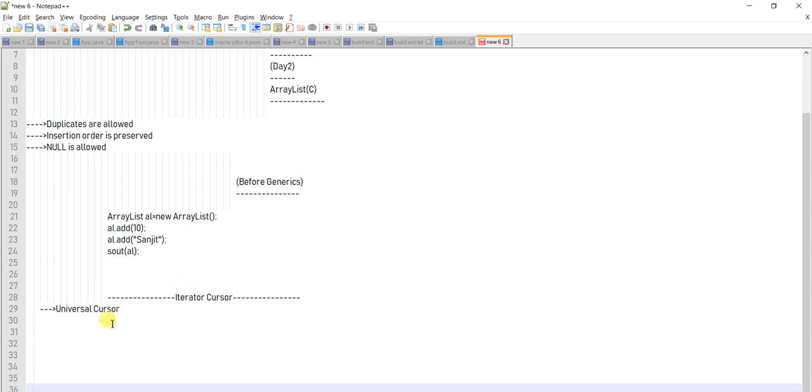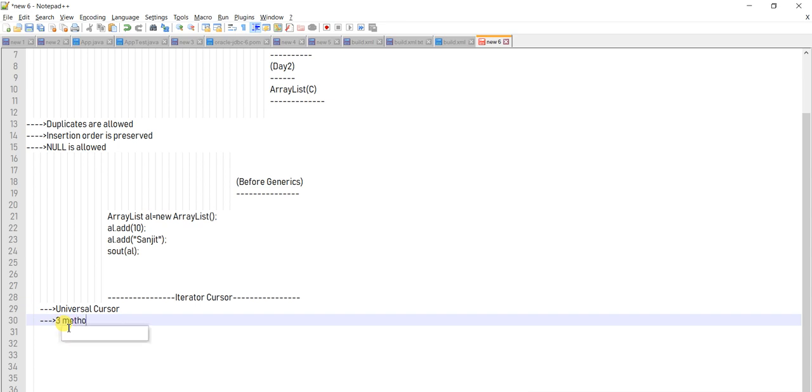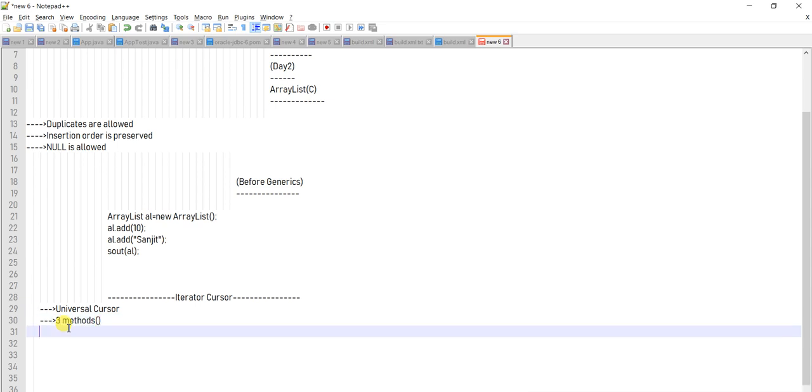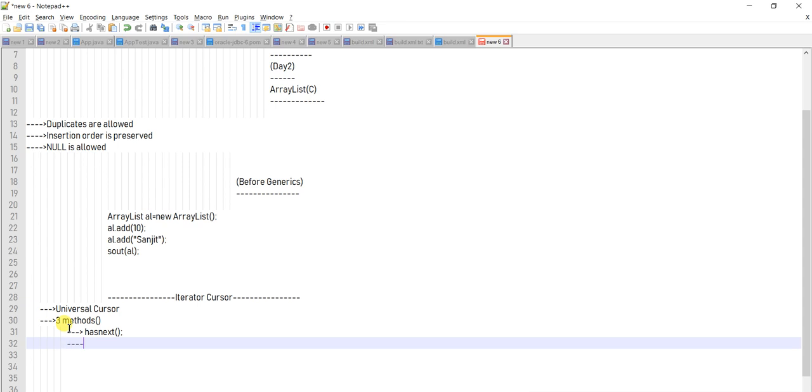Iterator cursor has three methods. What are the names of the methods? The first method is called hasNext. The hasNext method will check if the data is available or not in the list or array list. Second one is the next method.